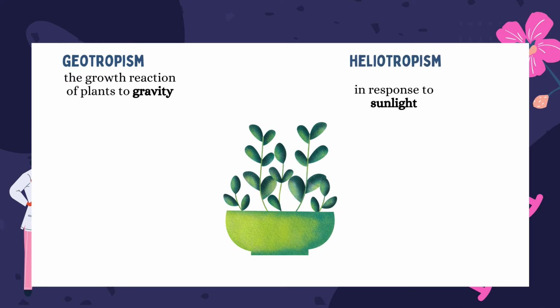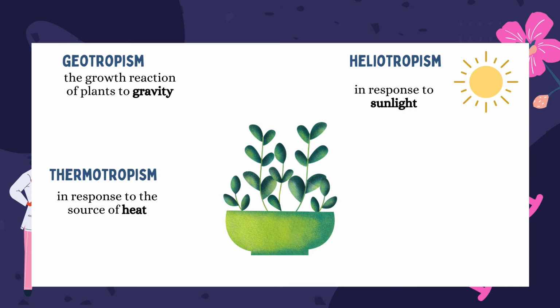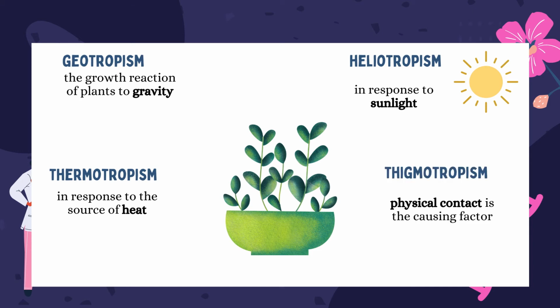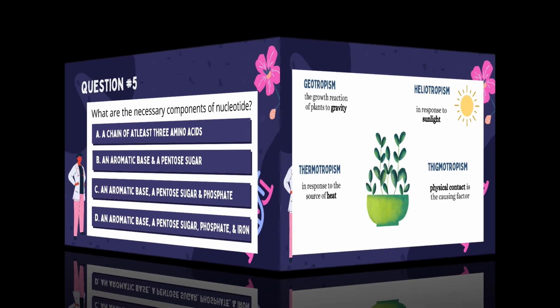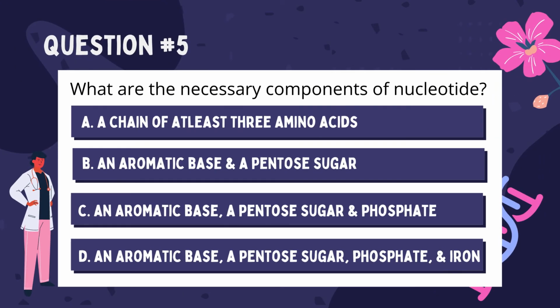Meanwhile, heliotrophism is the directional growth of plants in response to sunlight. Thermotrophism is the directional growth of plants in response to the source of heat. And lastly, thigmotrophism is a type of trophism in which physical contact is a factor causing orientation of the whole organism.